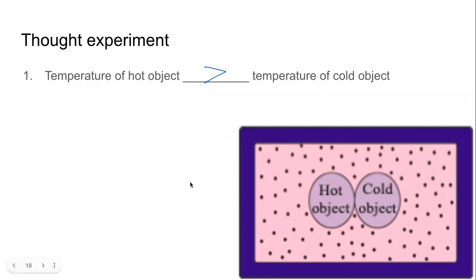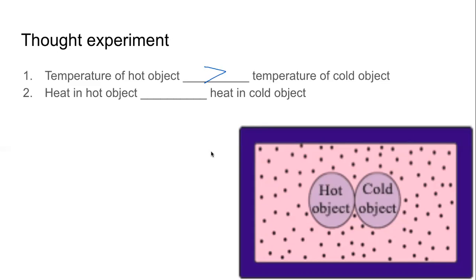Another question. What is the relationship between these two things? Heat in hot object, heat in the cold object. Heat in the sense heat energy. Greater than, equal to, or less than. Once again, the questions are easy, no tricks.